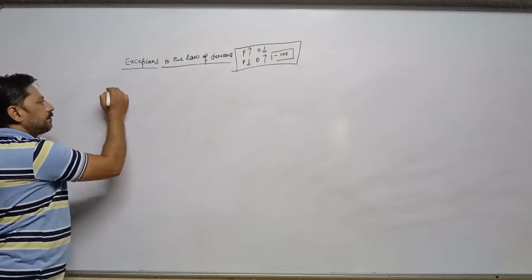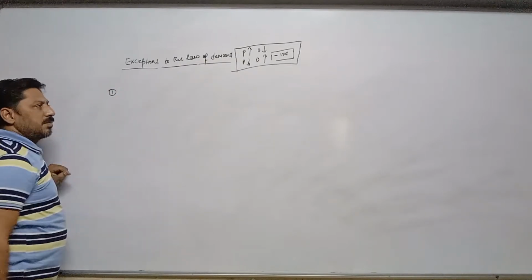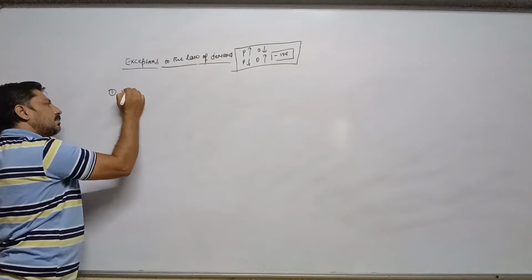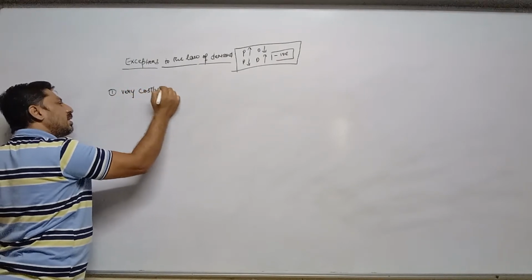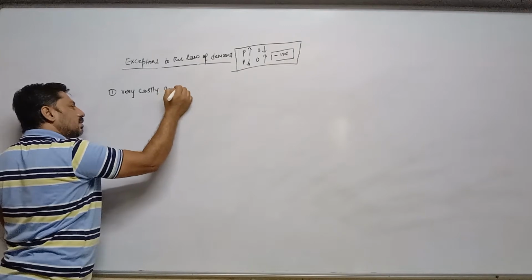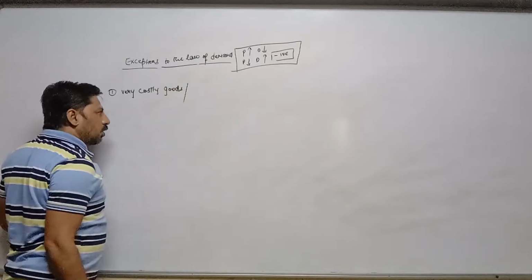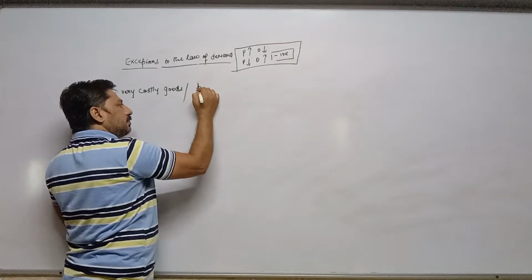For example, first one, very costly goods. It is also called prestigious goods.